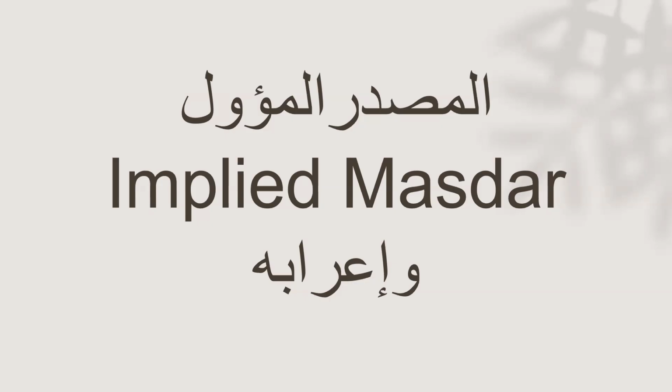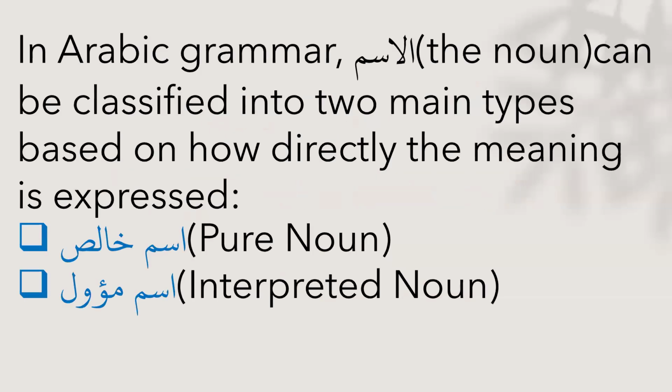Today inshallah we are going to learn about al-masdar al-mawal, that is the implied masdar. So, what is al-masdar al-mawal? In Arabic grammar, the ism can be classified into two main types based on how directly the meaning is expressed. So, there are two types: ism khalis and ism mawal.